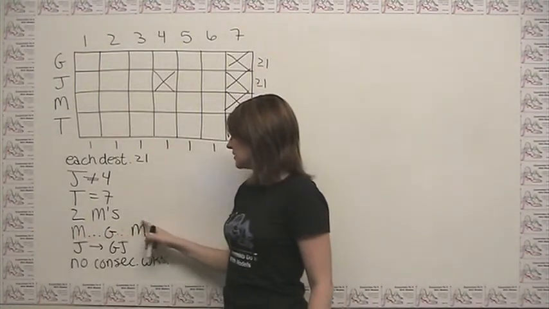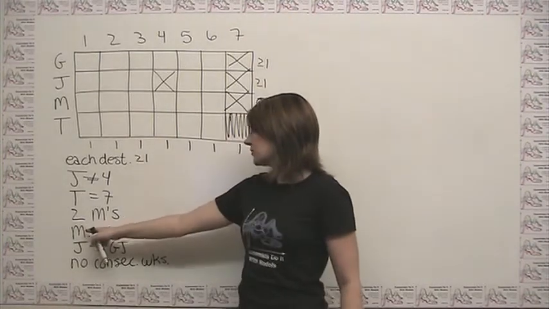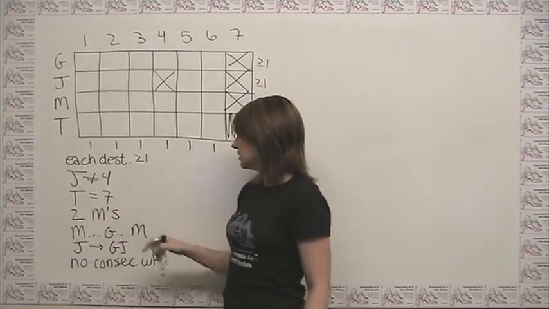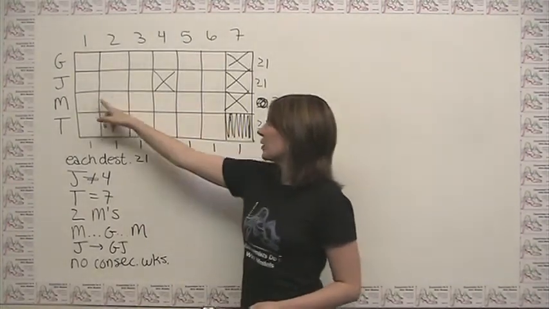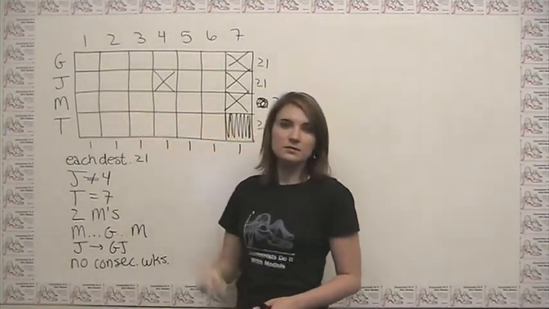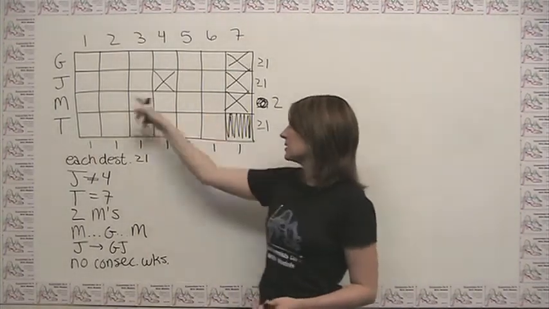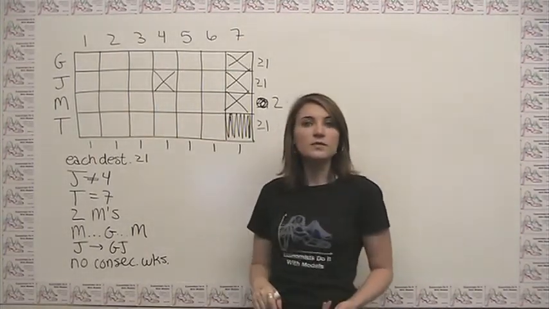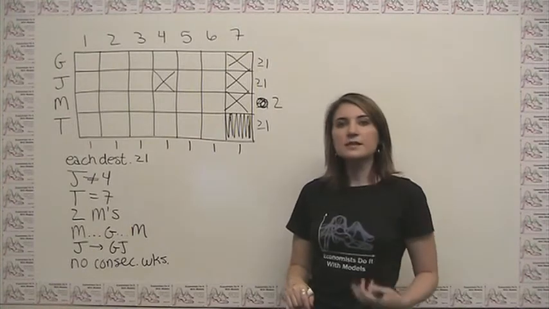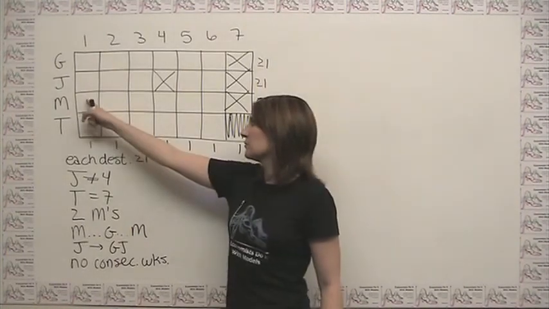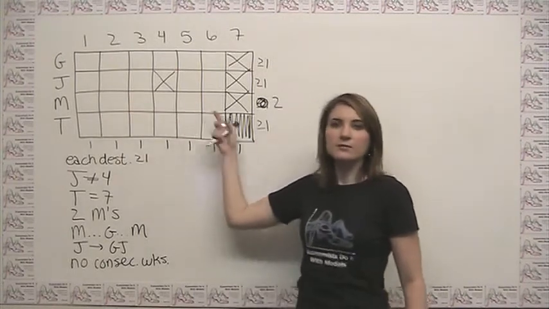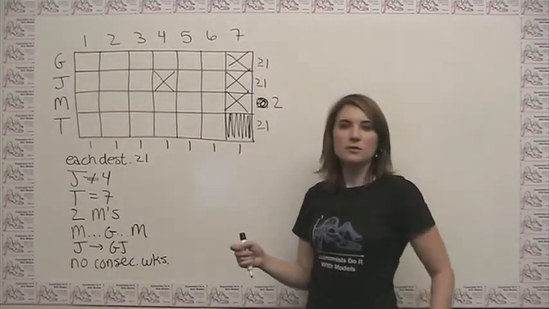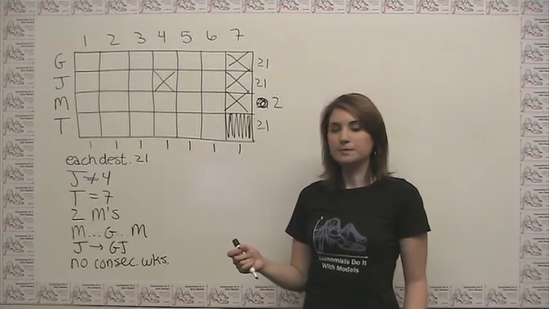Here, in a similar fashion, we know that we have to have an M, a G, and then another M, but that doesn't specifically limit where any individual M's can go. So again, that doesn't lend itself to crossing out anything here. If you don't immediately see that, you could ask yourself, is it possible for M to be first? Is it possible for M to be second? And go through that line of reasoning, and you would notice that there's nothing that you could cross out for sure.